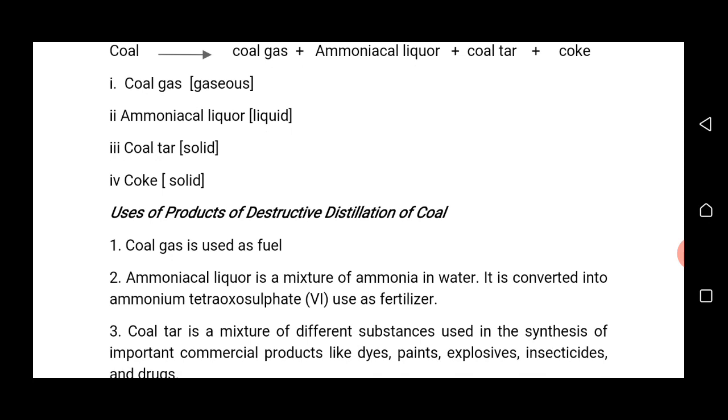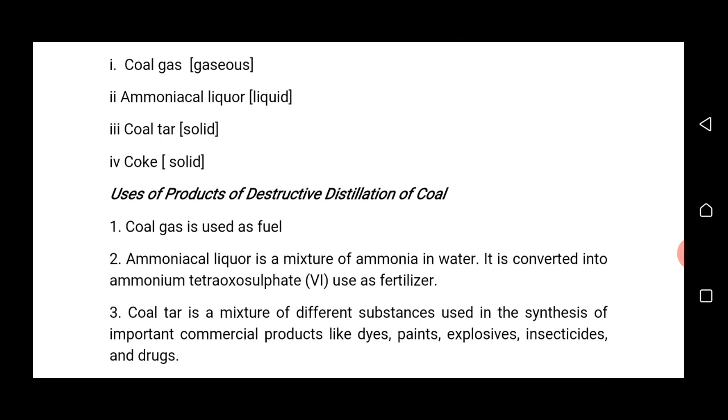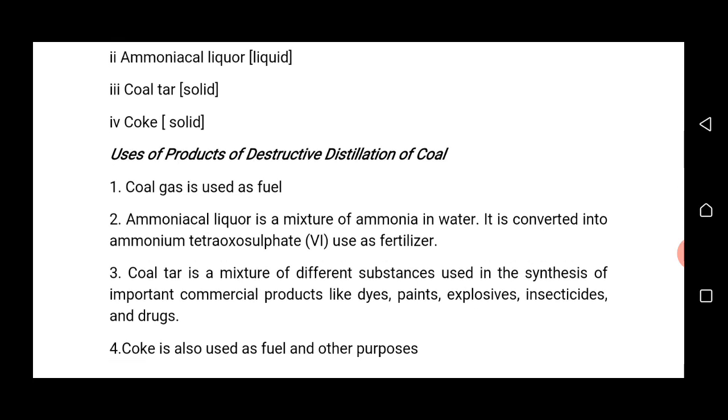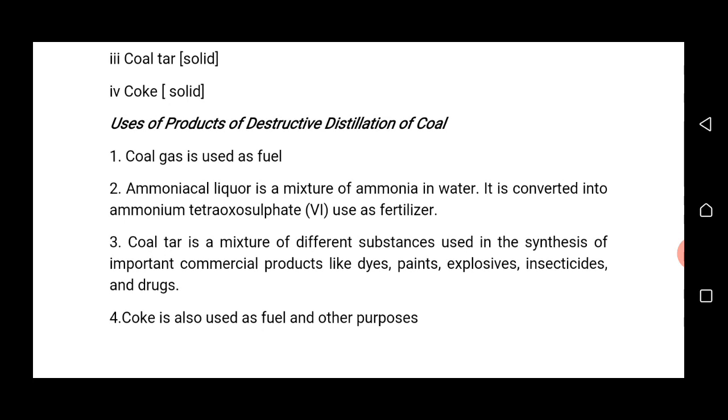Coal gas, which is the first product of destructive distillation of coal, is the most volatile product and it is gaseous at room temperature. The second product is ammoniacal liquor. It is liquid at room temperature. The third one is coal tar. It is solid at room temperature. And the last one, which is the residue of the product of destructive distillation of coal, is coke, and it is solid at room temperature.